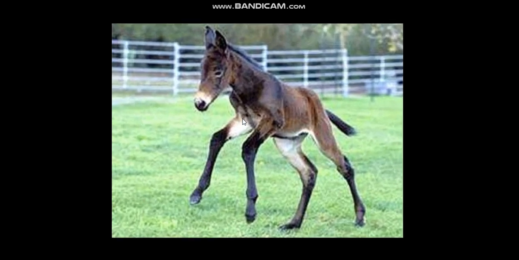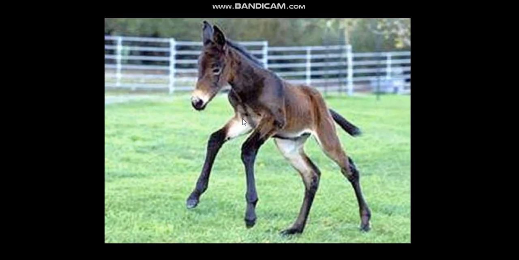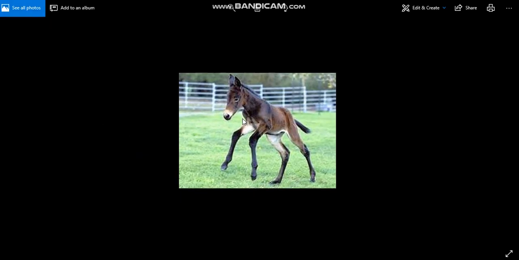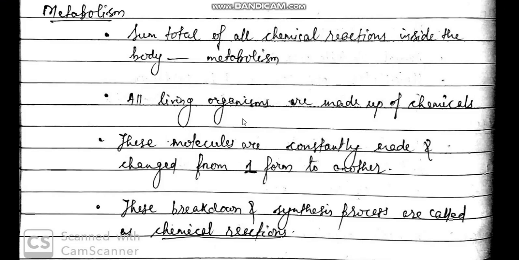So mule, this is mule, which is formed by the fusion of horse and donkey. Clear? So mules are sterile. They cannot produce offspring of similar type. They cannot produce more mules. So they are sterile organisms. The next criteria of living organism is metabolism.